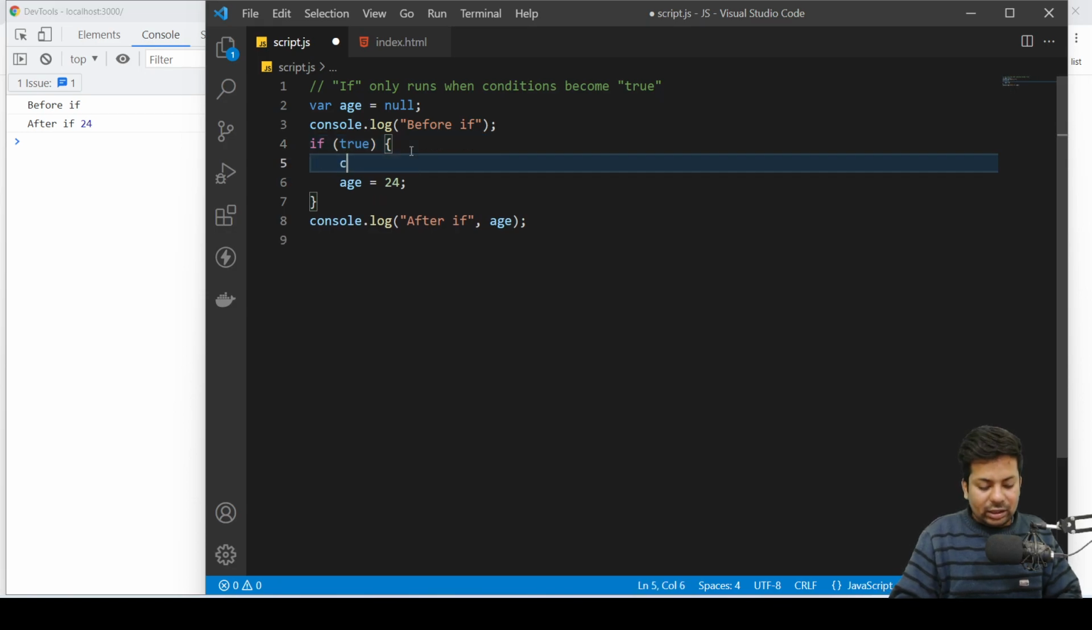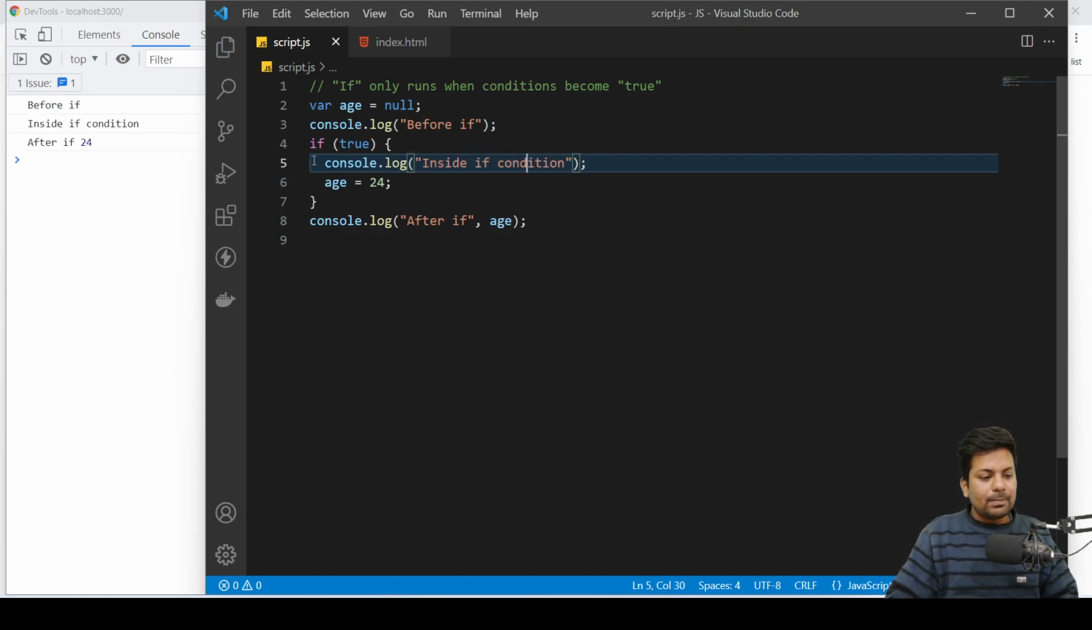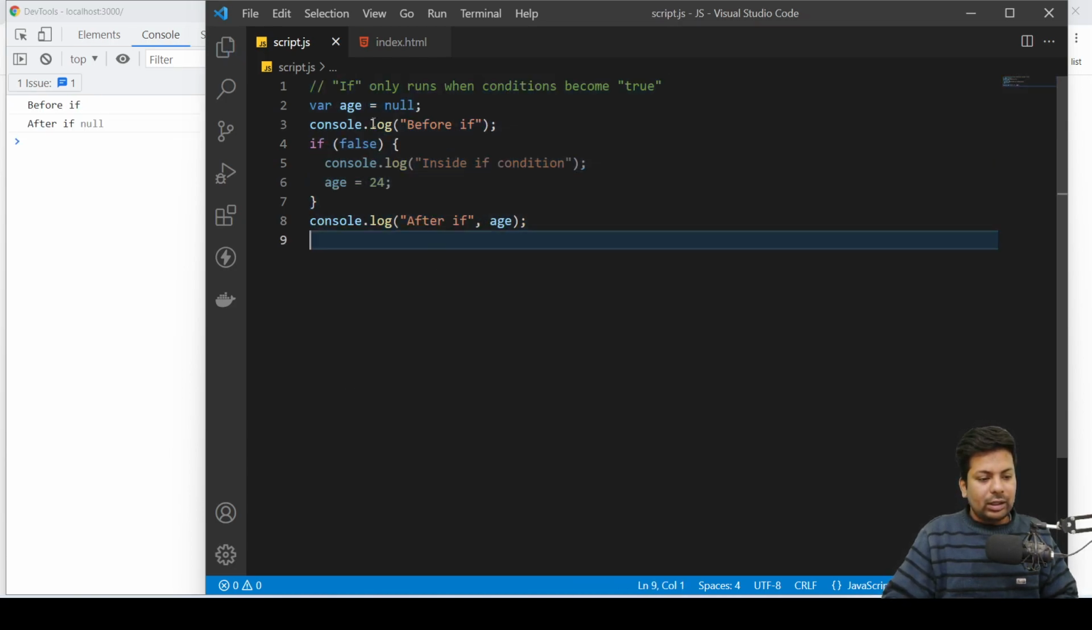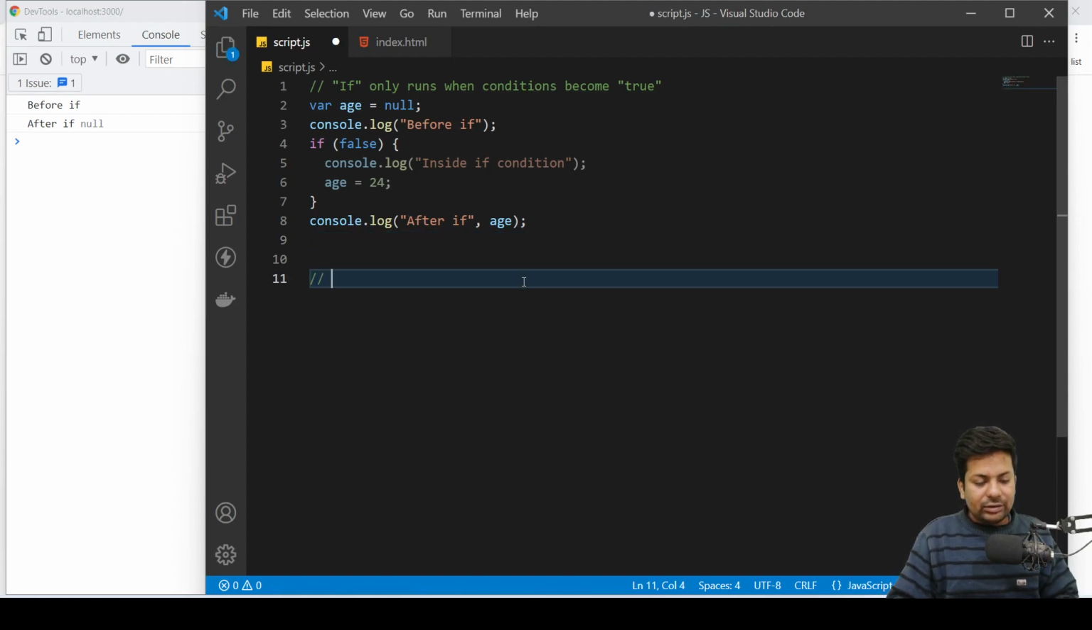Now here I can just say console.log inside if condition. Let me make the spelling correct. See, if true, inside if condition, putting the age 24, and if false, age is null, and that is this. Okay, now we'll see other stuff also.